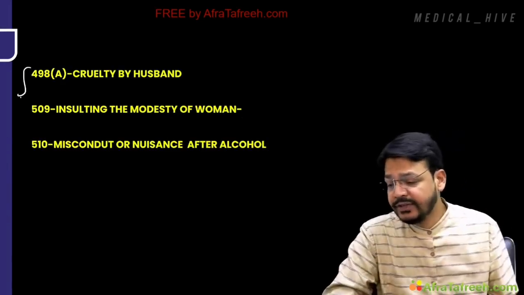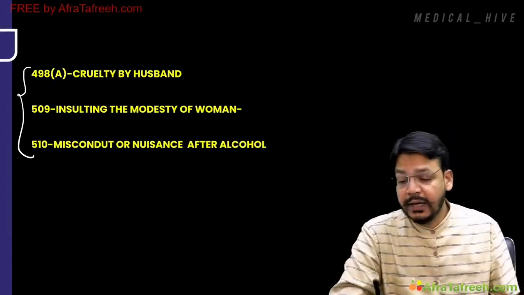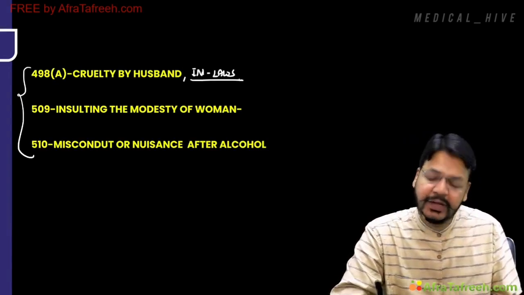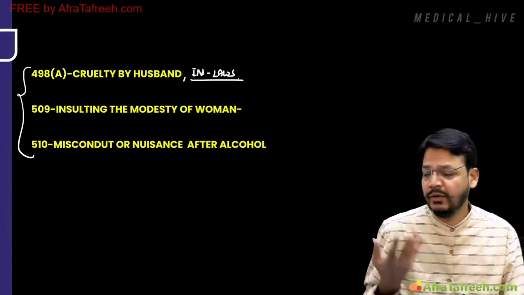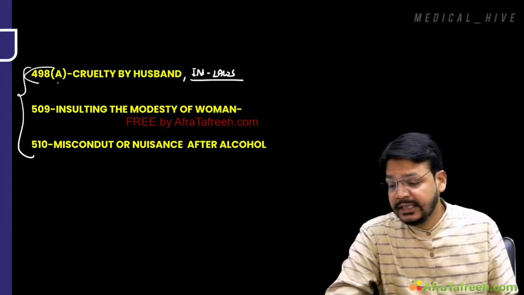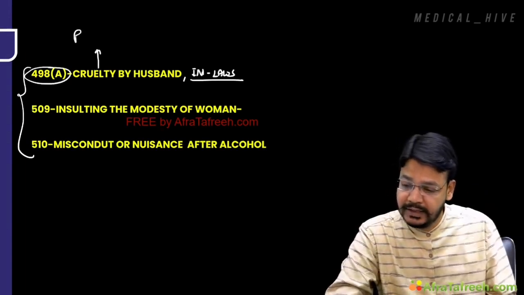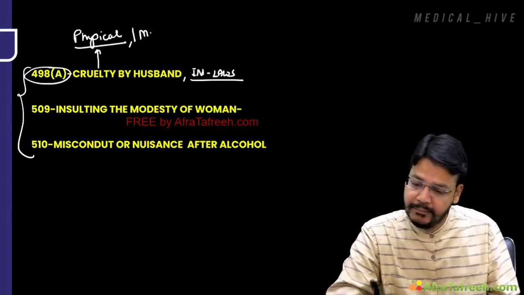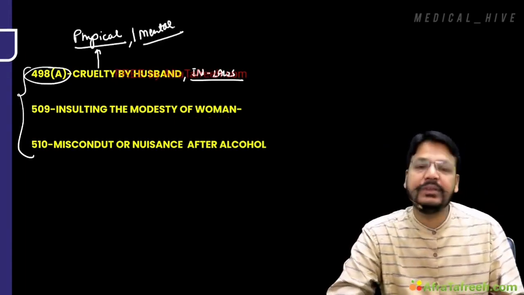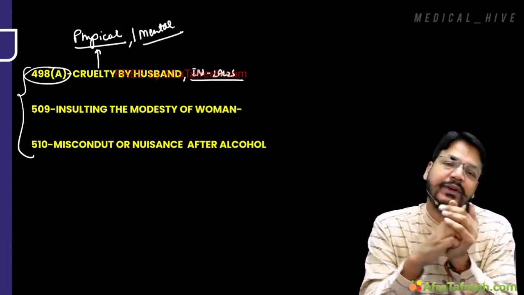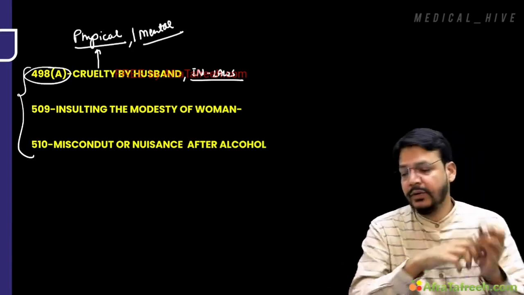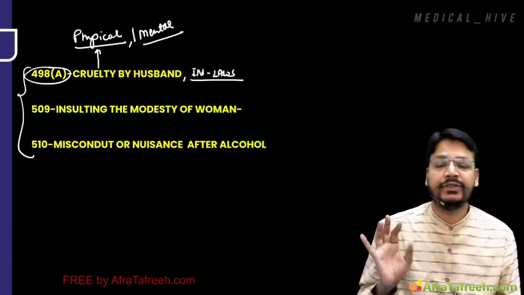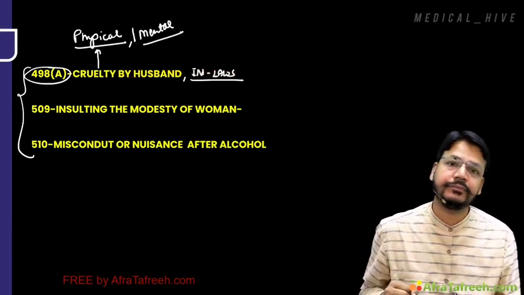Now, Dr., a few more IPC. 498A. Cruelty by husband or in-laws family. That's cruelty by husband or in-laws family, by mother-in-law, by father-in-law, or some other in-laws. This is punishable. This cruelty can be physical, and this cruelty can be mental. Physical or mental cruelty, very, very important. Physical or mental cruelty by husband or in-laws is punishable under 498A IPC.